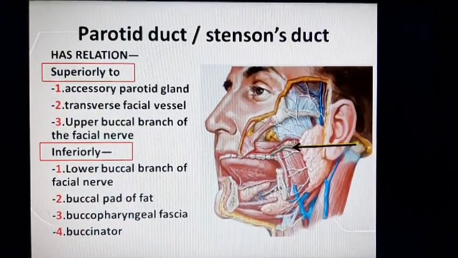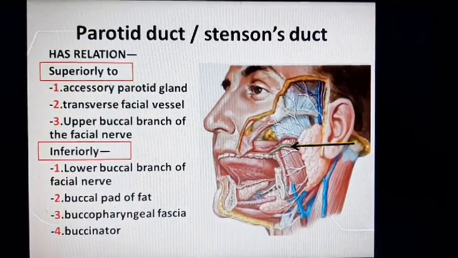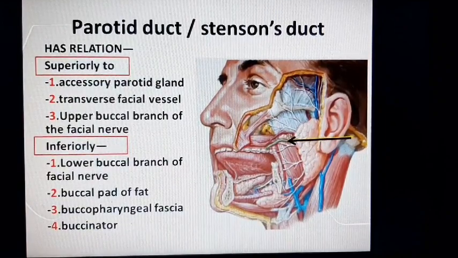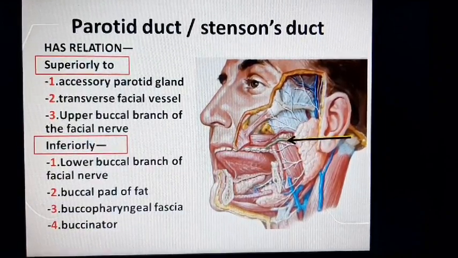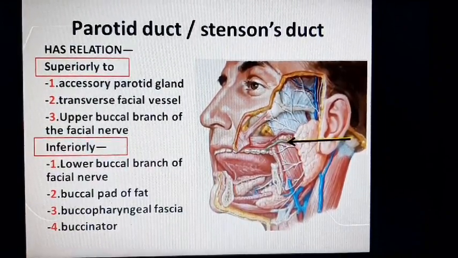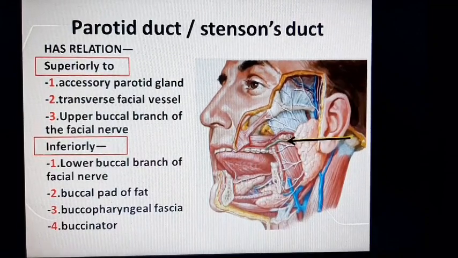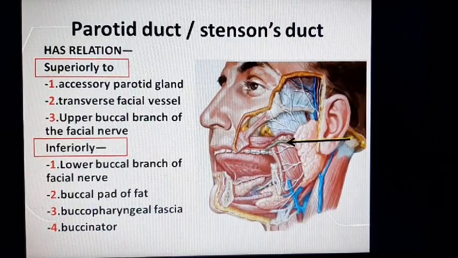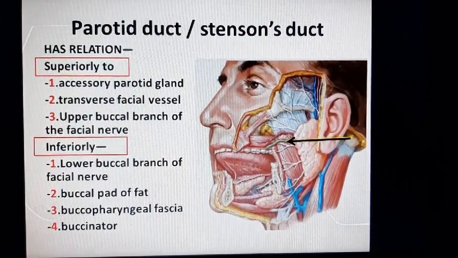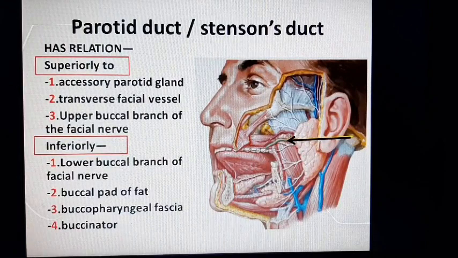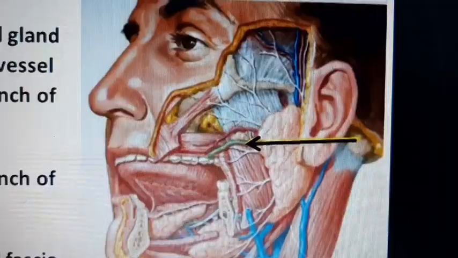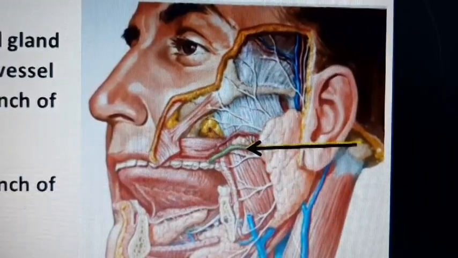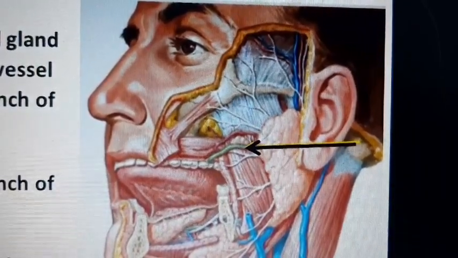Now, relation of the parotid duct. Superiorly, it is related to accessory parotid gland, transverse facial vessel, upper buccal branch of facial nerve, and inferiorly it is related to lower buccal branch of facial nerve, buccal pad of fat, buccopharyngeal fascia and buccinator muscle. Again you can see the parotid duct marked by the black arrow.